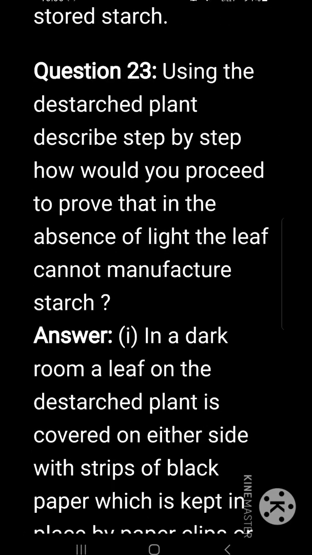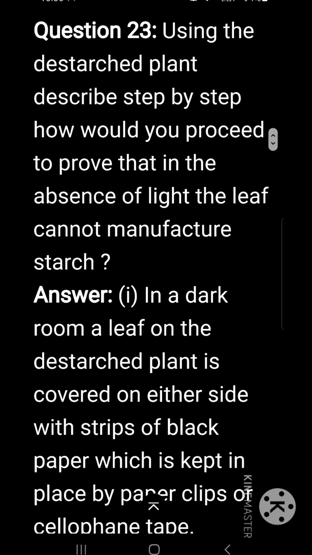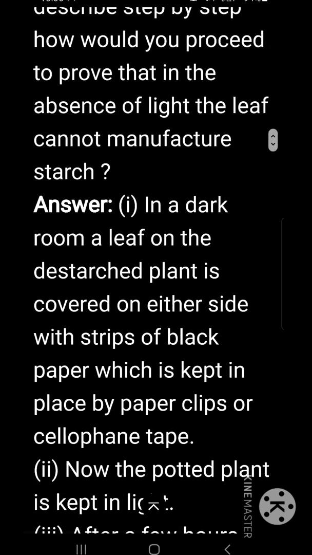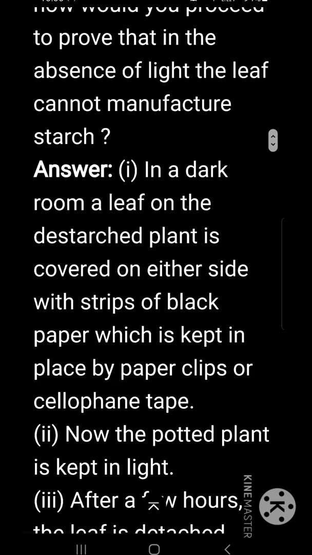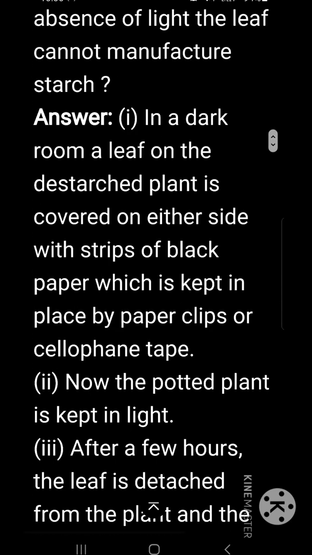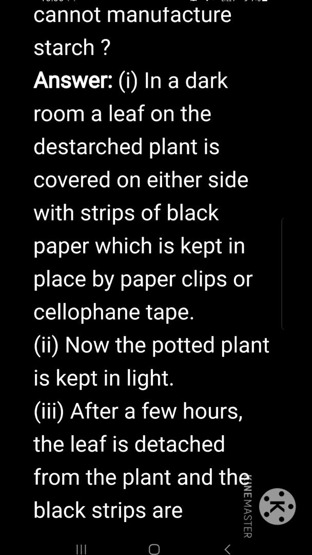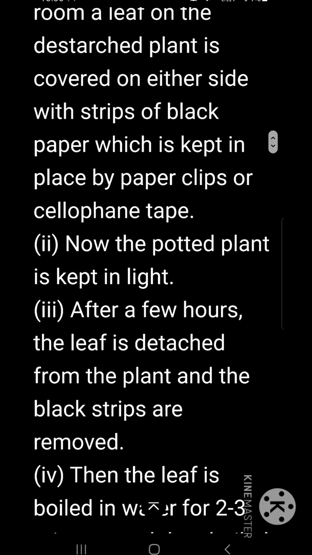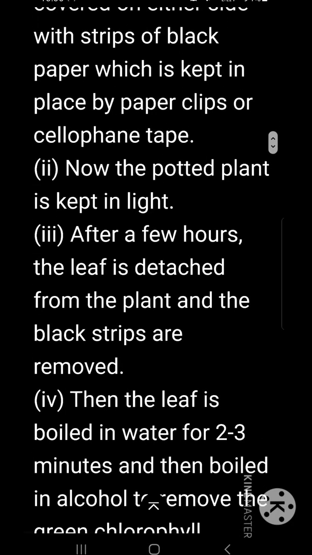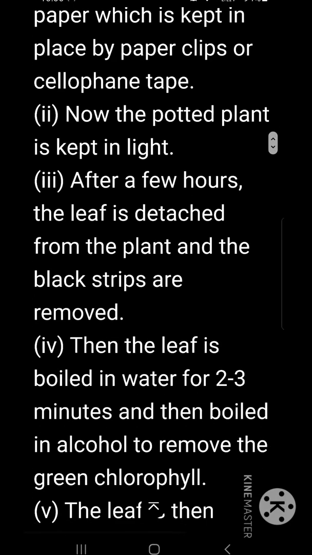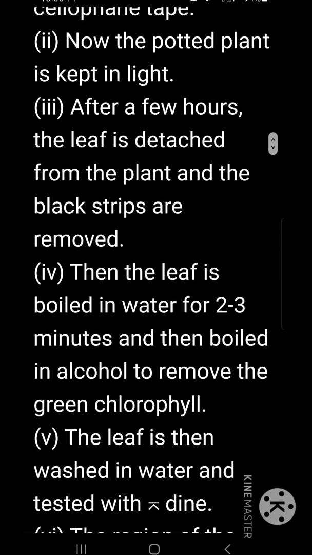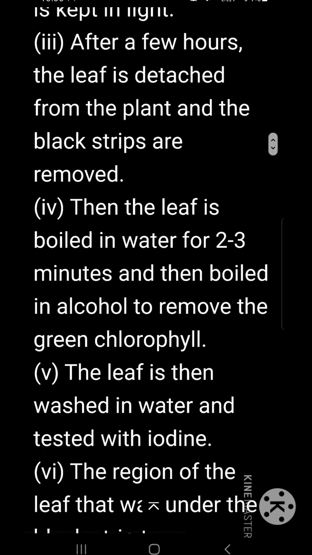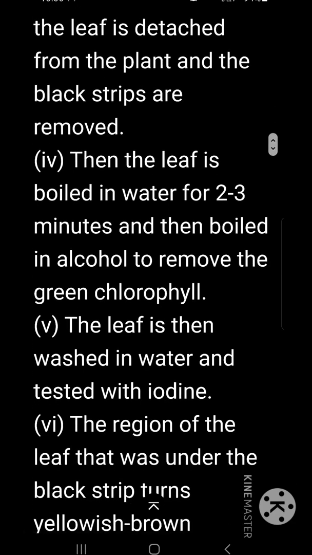Using the de-starched plant, describe step by step how would you proceed to prove that in the absence of light, the leaf cannot manufacture starch. In a dark room, a leaf on the de-starched plant is covered on either side with strips of black paper, which is kept in place by paper clips or cellophane tape. Now the potted plant is kept in light. After a few hours, the leaf is detached from the plant and the black strips are removed.